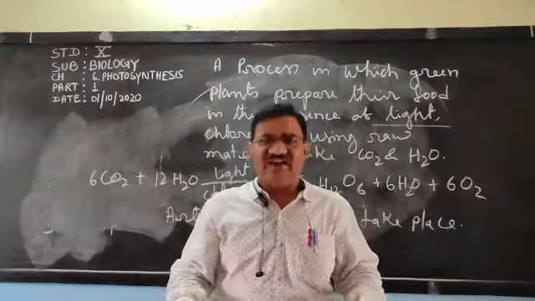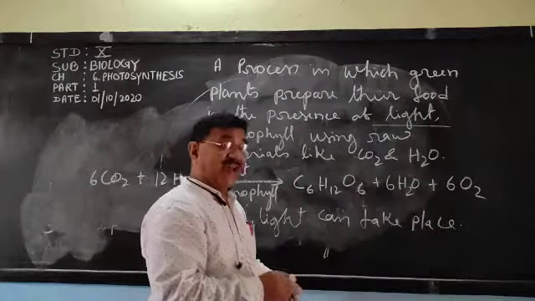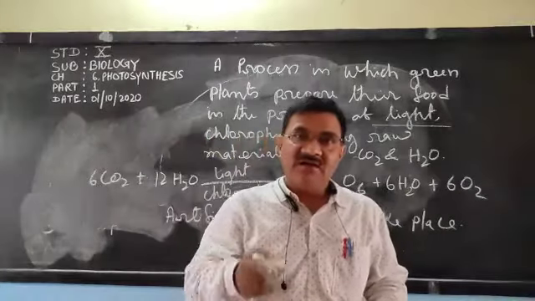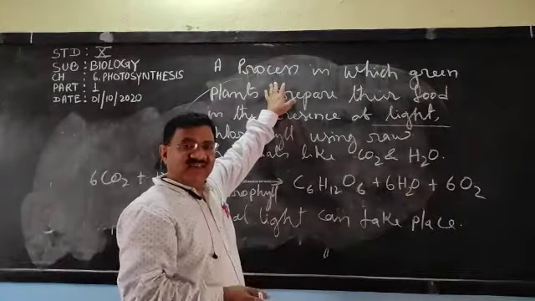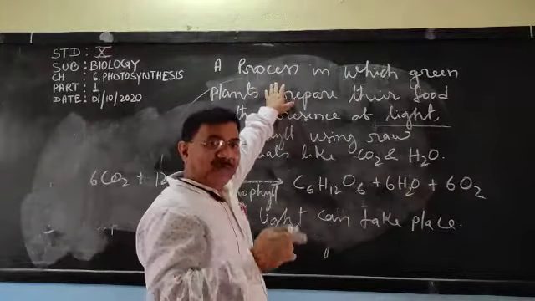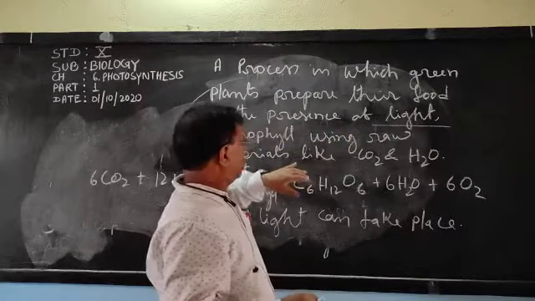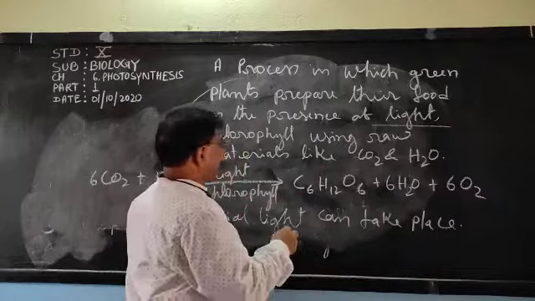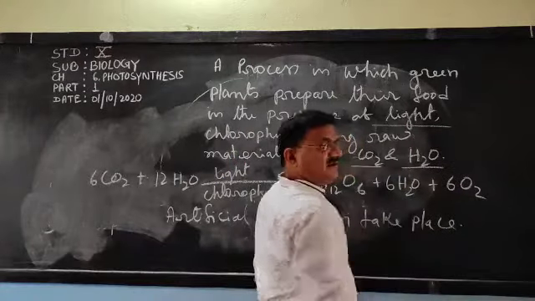Light is a form of energy. Okay, so in the presence of light, a process by which green plants, which contain chloroplast, prepare their food, and the raw materials are carbon dioxide and water.